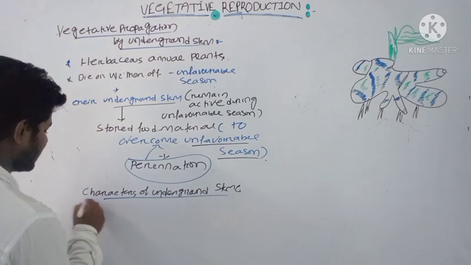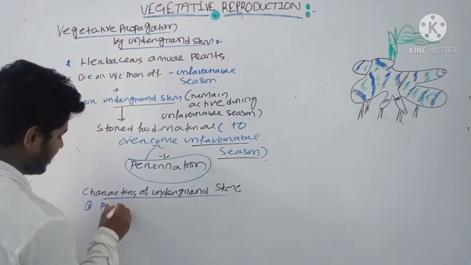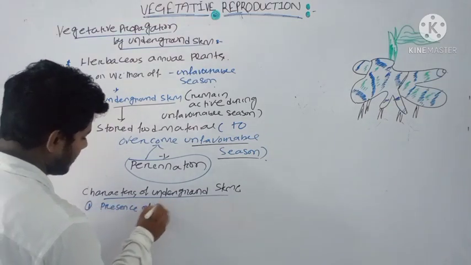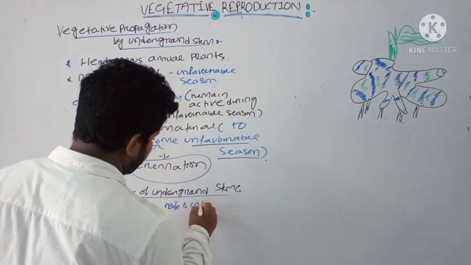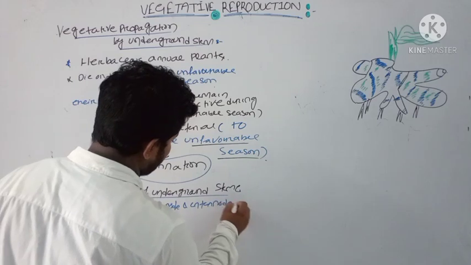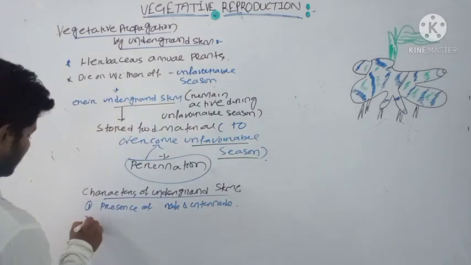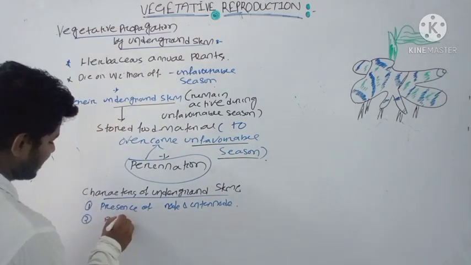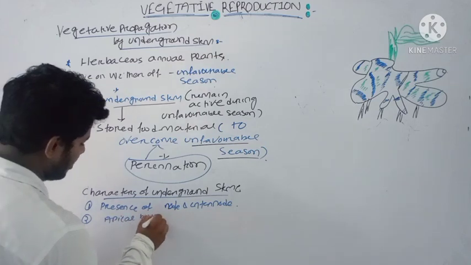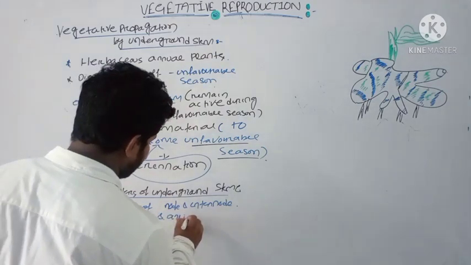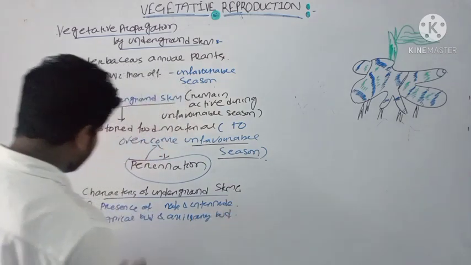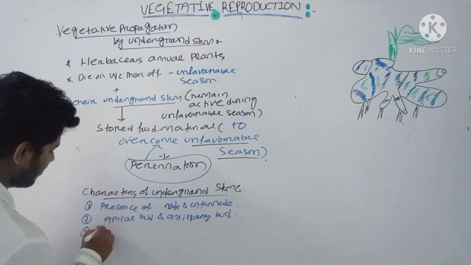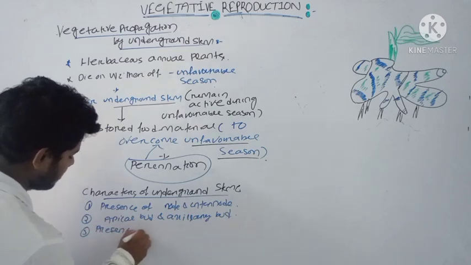One is the presence of node and internode. Already you know that node and internode. Then next, presence of apical bud and axillary bud.